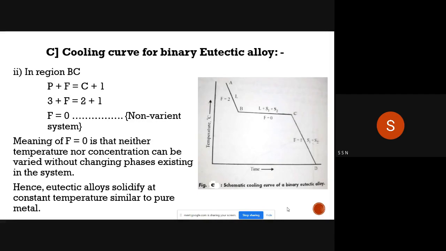That means for these constant phases L plus S1 plus S2, you cannot change temperature as well as concentration. As the concentration or temperature is increased, it will convert into liquid phase. As the concentration or temperature is decreased, it will convert into two solid phases S1 plus S2.